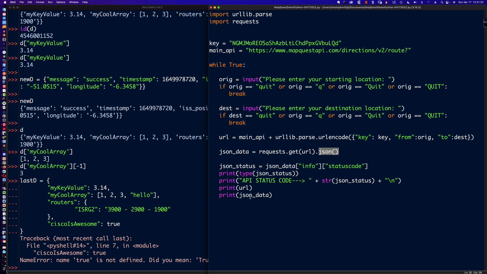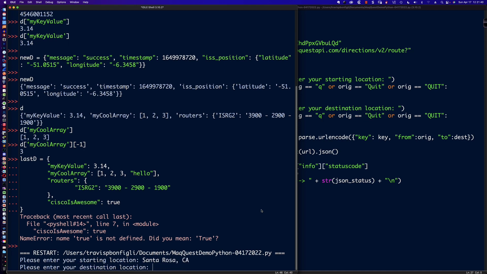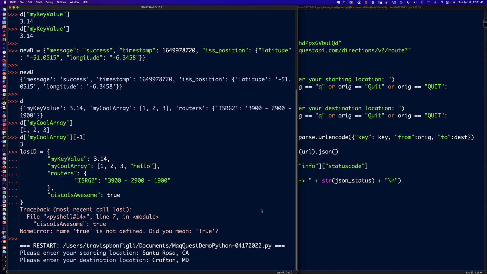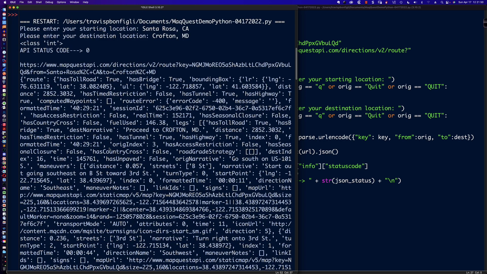Let's see what that JSON data looks like when we do it like this, instead of cutting and pasting, where Python is not changing that to a capital T. Let's see what's going to happen when we run this file here. So let's put a starting location in of Santa Rosa, California, and Crofton, Maryland. Now, in the interactive interpreter, all we need to do here is double click, and it will open everything up for us in terms of those lines that it had collapsed for brevity. And take a look at what has happened.